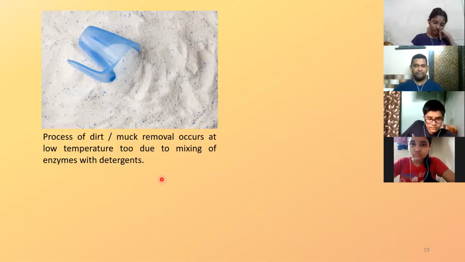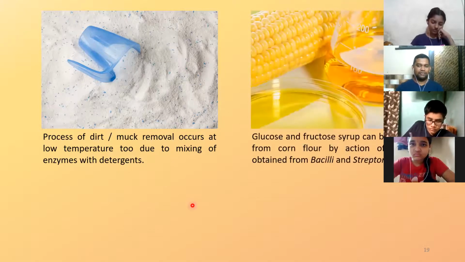So this is one application of microbial enzymes. Then you know very well that glucose and fructose syrup can be obtained from corn flour.